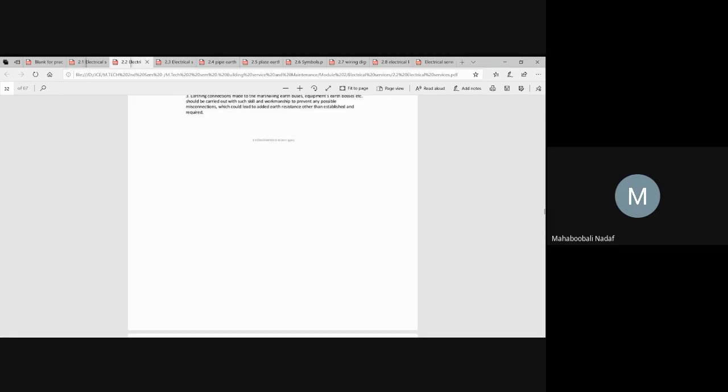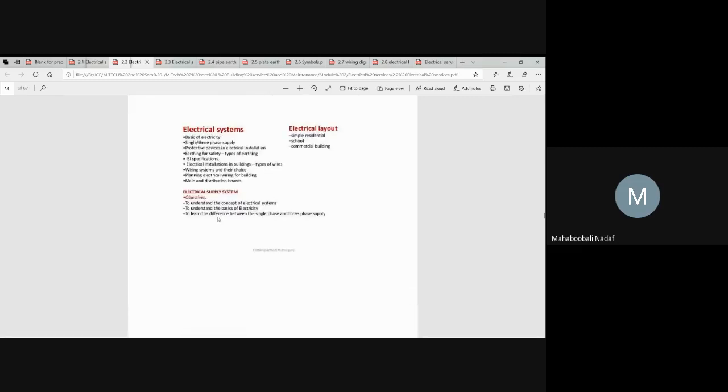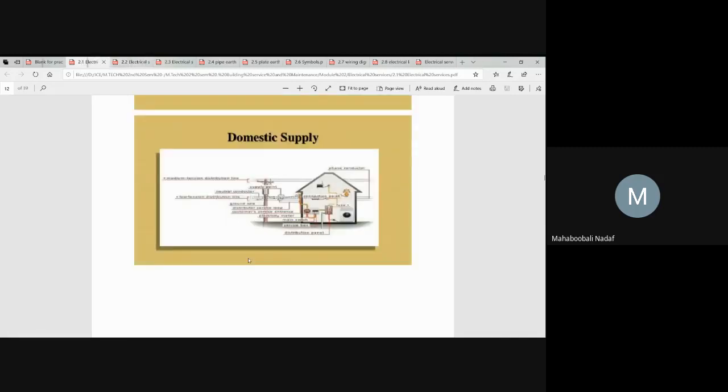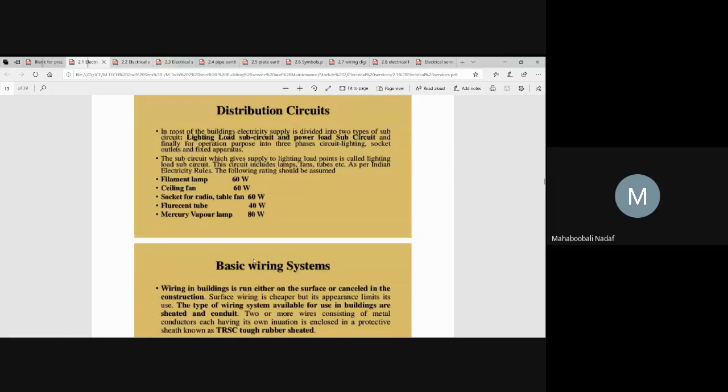Okay, so these things we have completed: earthing, wires and cables. Now the next thing, which is important from the exam point of view, is the distribution circuit or basic wiring system. One thing, this question will definitely come: wires, cables, and wiring systems. Very simple. So what do you mean by distribution circuit? This is a separate wiring system for a particular purpose in that building or in that industry.